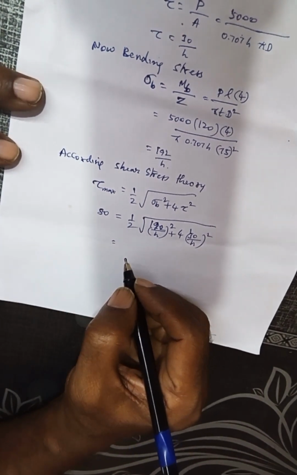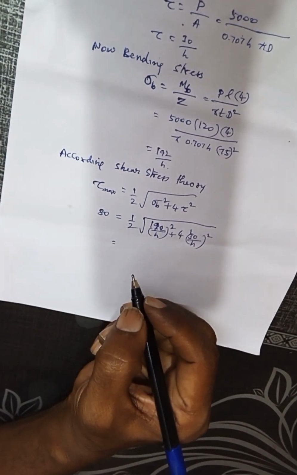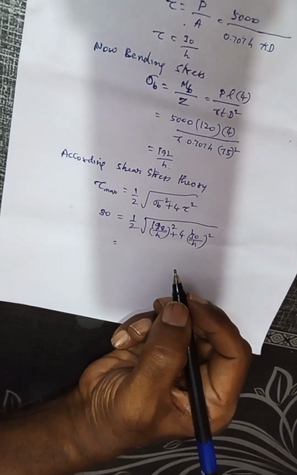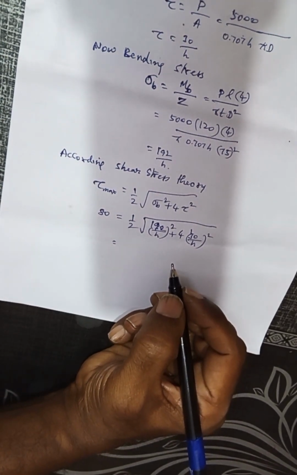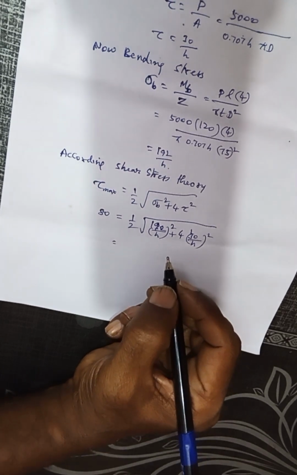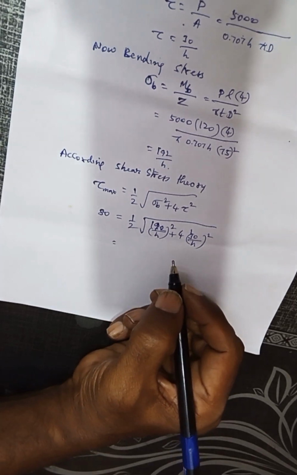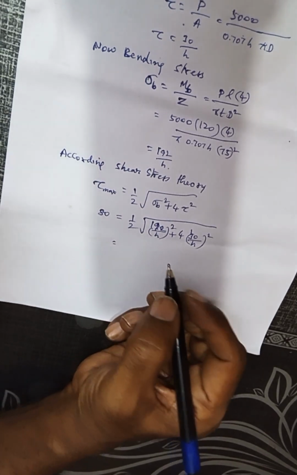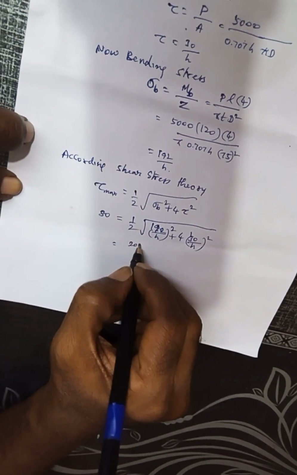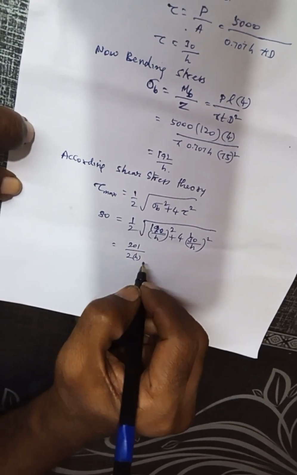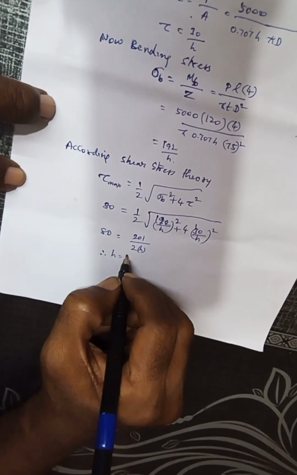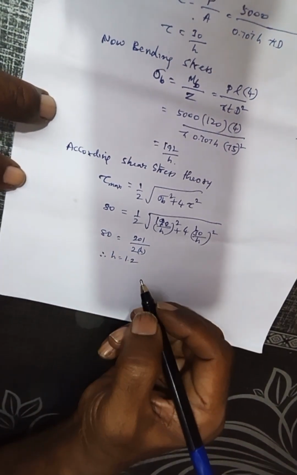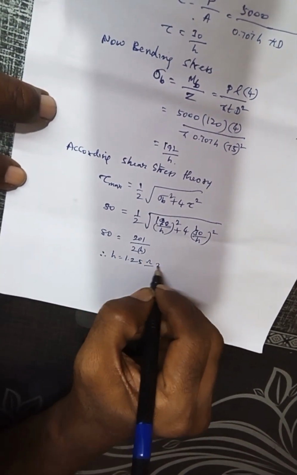So what we will get is 201 divided by 2 into h, equal to 80. Therefore h is equal to 1.25 mm, approximately 2 mm.